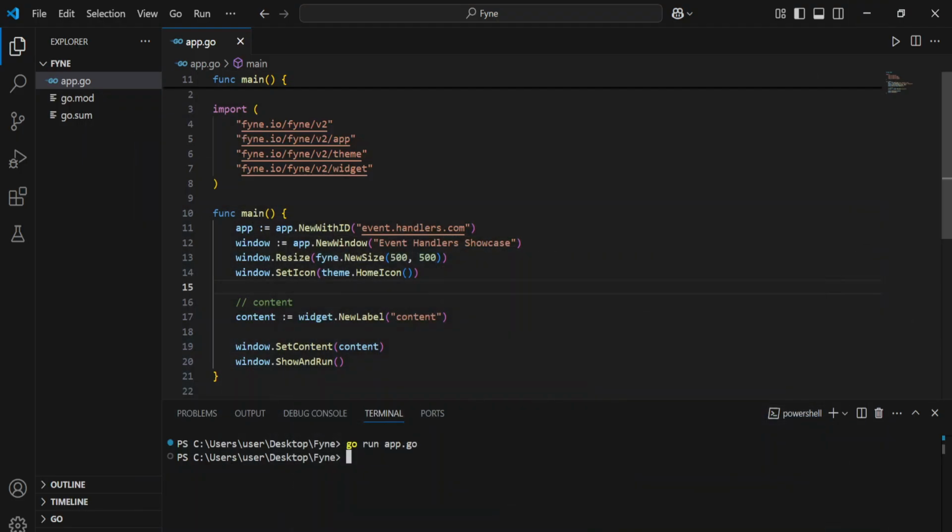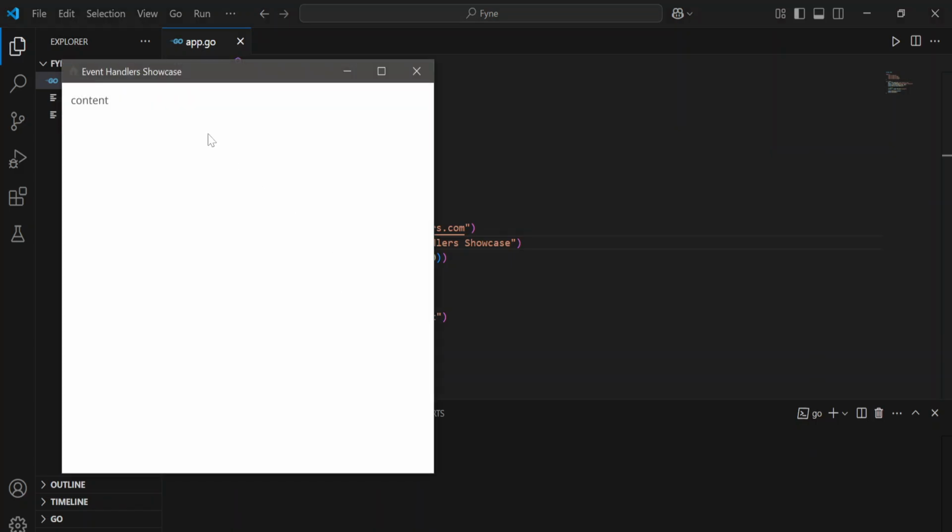Today we're going to be discussing event handlers as used in Fyne. We're going to cover several entry, that is form entries, for Golang and how we can capture that input and then display it back to the user. With me here I have a very simple application and I'm going to run it so that we can see how it actually looks before we proceed.